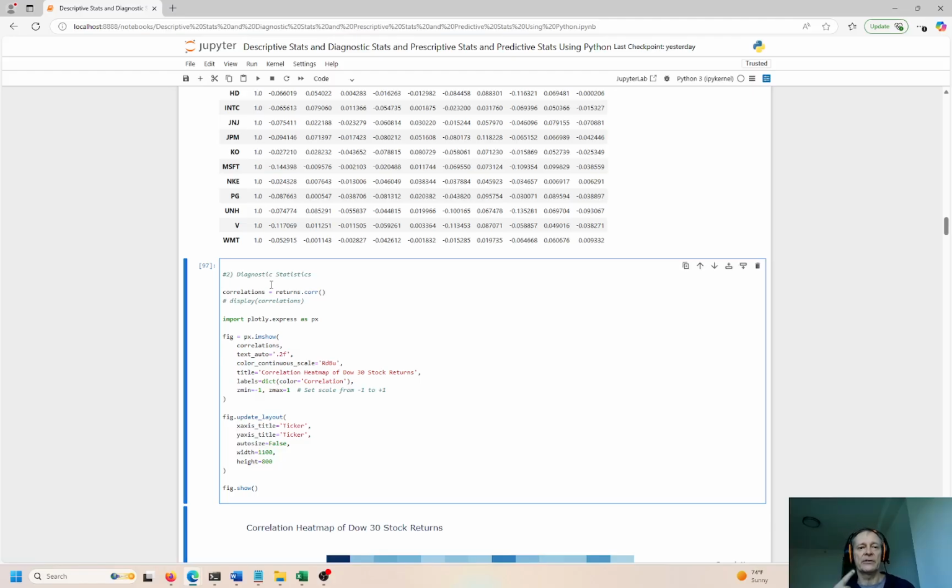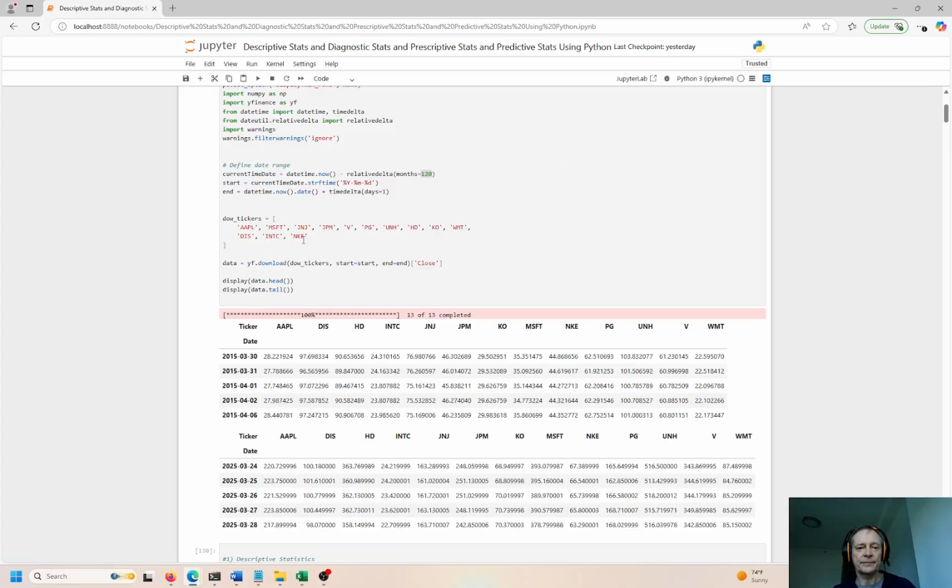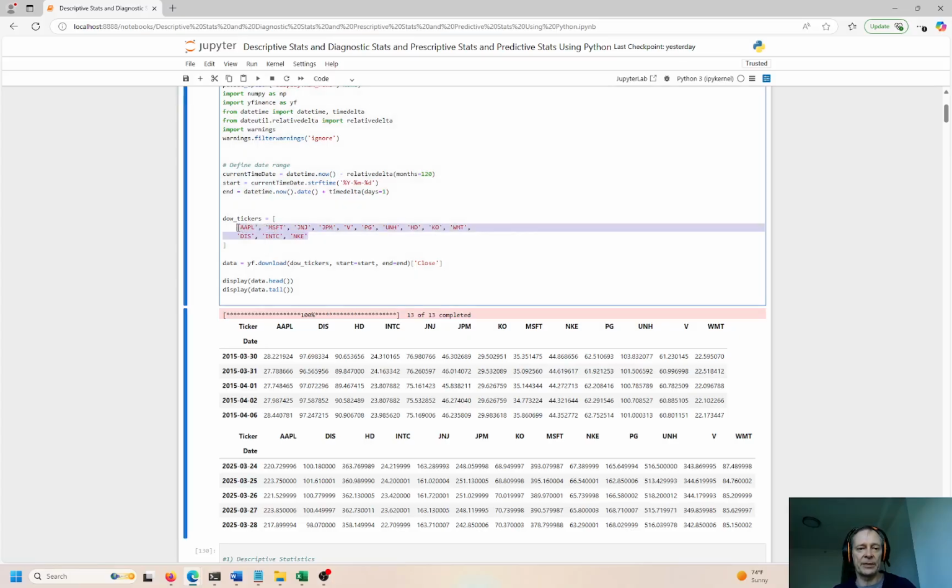Remember, we're describing descriptive, diagnostic, prescriptive, and predictive. This is the second example here, diagnostic stocks. So now we're looking at a correlation of all the stocks that we picked in our universe over here. And again, this is just one example, right? Based on the inputs that we set over here. This can be any ticker that you want, right? So you can change this. You can manage this to be anything you want.